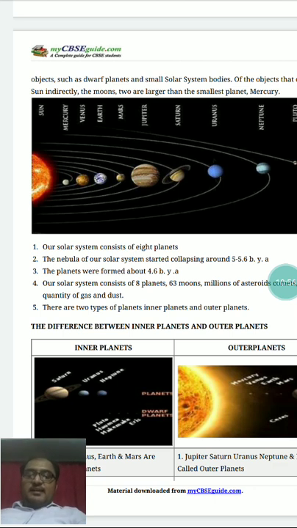They have a thick gaseous cloud, whereas Earth-type or terrestrial planets are smaller in size and have a very thin gaseous cloud or atmosphere. Okay. So the atmosphere around the terrestrial planets is thinner, whereas the atmosphere around the Jovian planets is thicker. Terrestrial planets are Mercury, Venus, Earth and Mars. Jovian planets are Jupiter, Saturn, Uranus and Neptune.